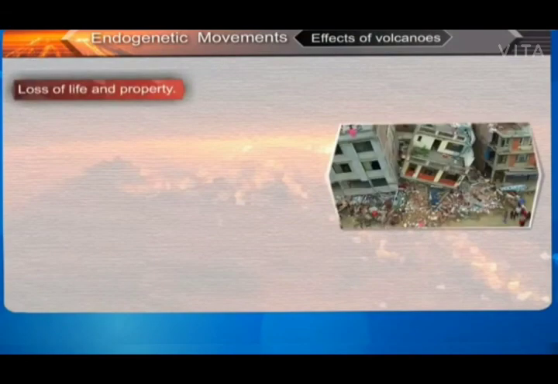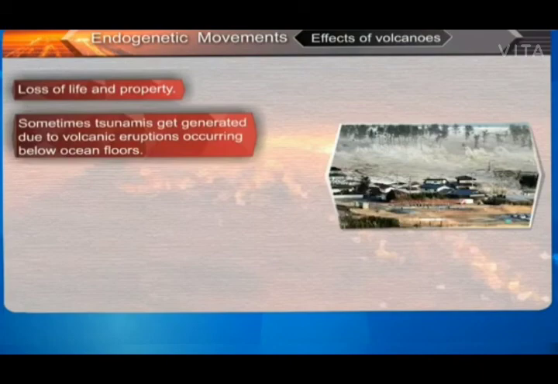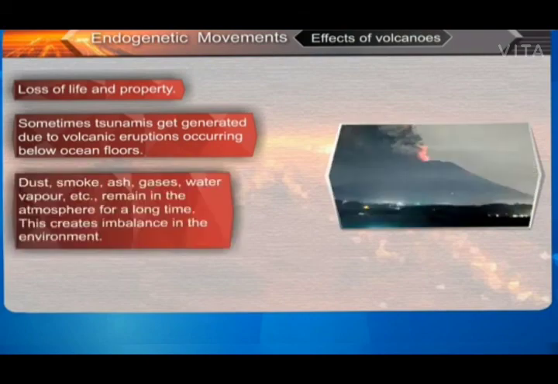Effects of volcanoes. Volcanoes have the following effects: loss of life and property. Sometimes tsunamis get generated due to volcanic eruptions occurring below ocean floors. Dust, smoke, ash, gases, water vapor, etc. remain in the atmosphere for a long time. This creates imbalance in the environment.